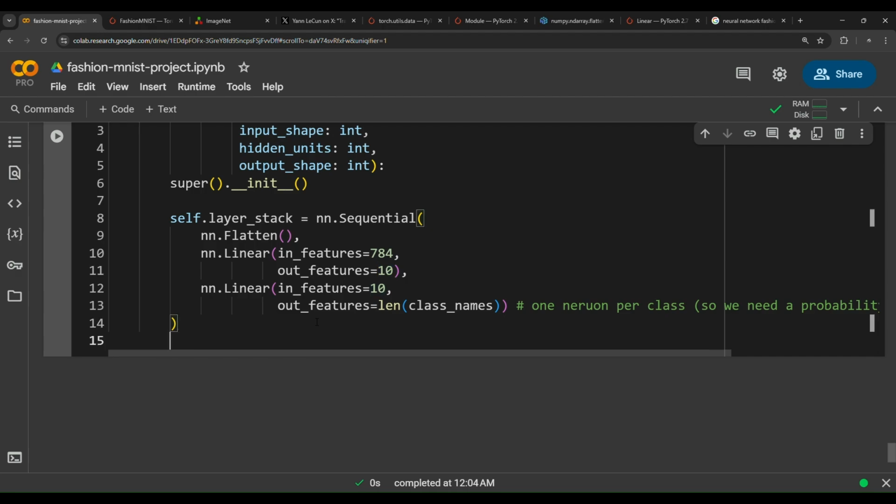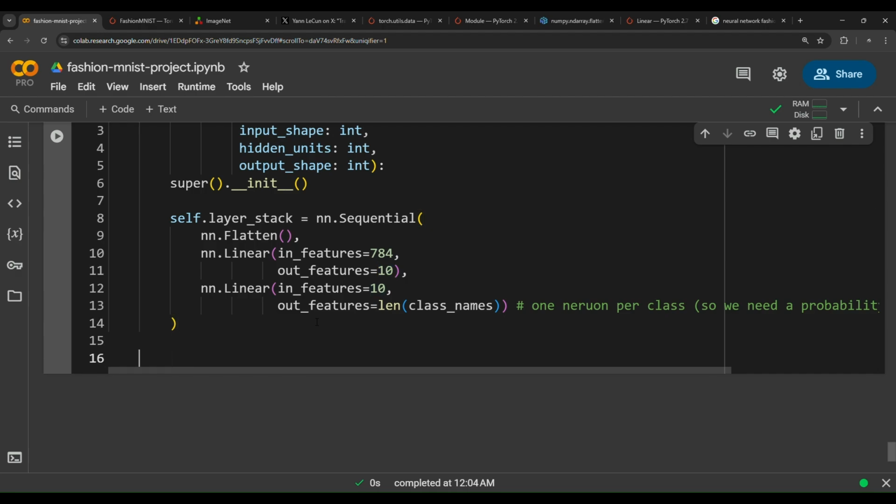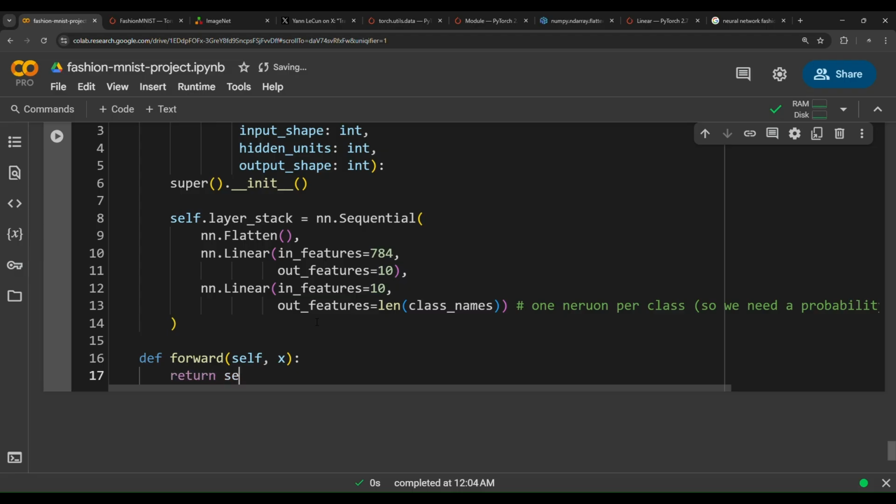Now, we have specified the architecture of the model. We need to specify the forward propagation. So def forward, and then pass self, x. Return self.layer_stack, so we call this layer stack attribute and pass x.